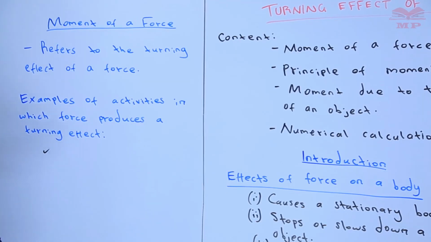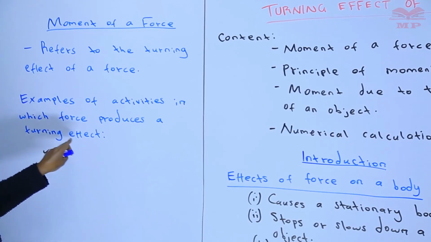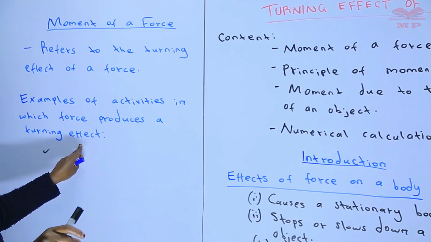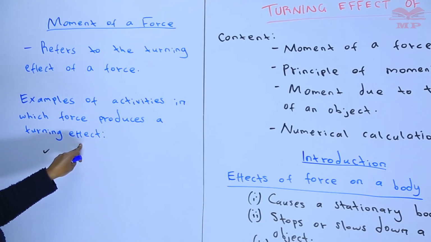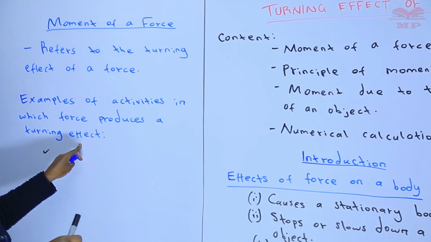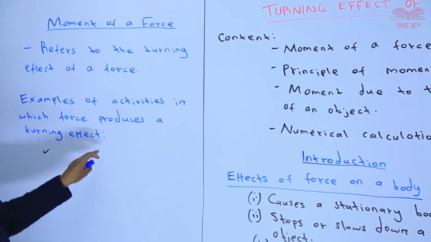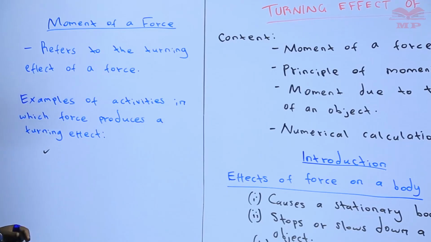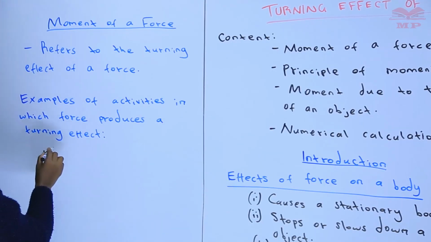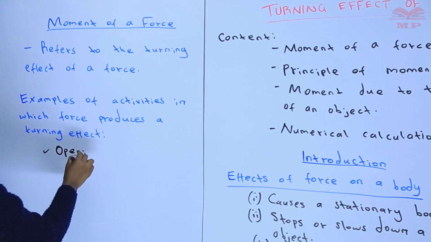Opening and closing a door will lead to a turning effect of that door. So when you apply force to a door, when it is closed and you are opening it, or when it is open and you are closing it, then it will bring out what we are calling the turning effect.